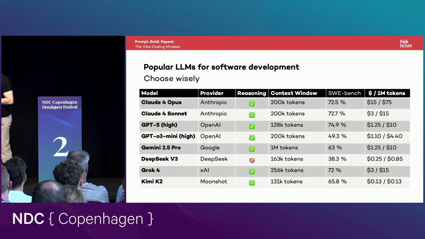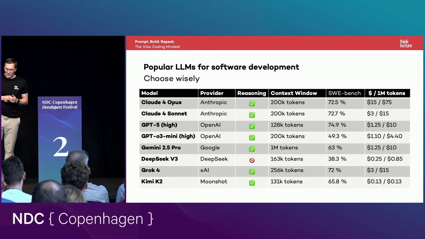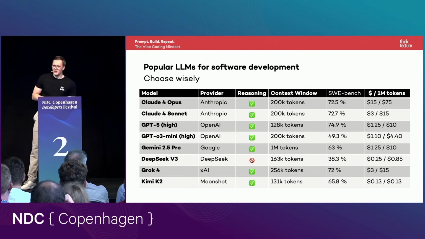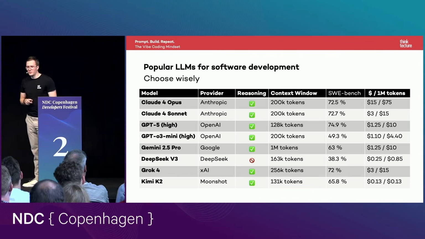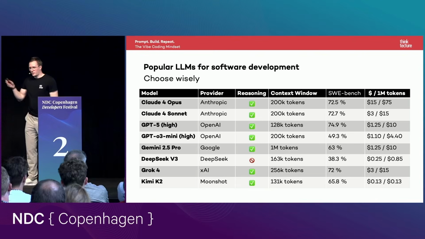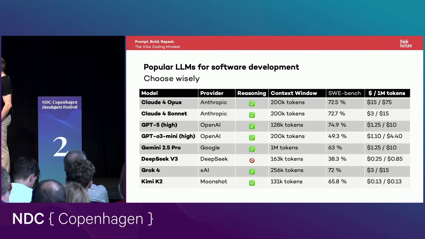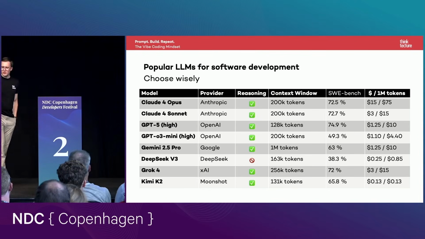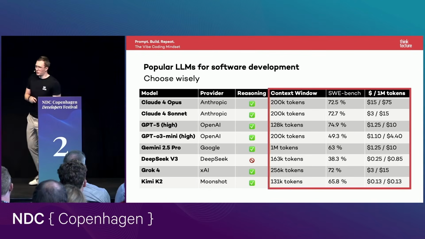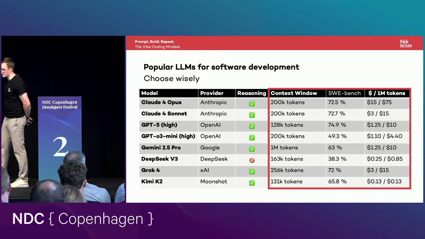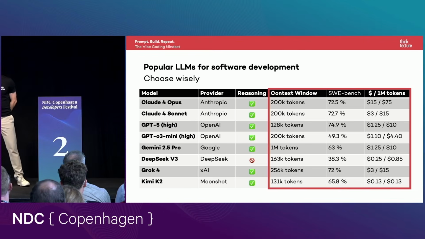And I created this table here. Of course, when you maybe watch the talk a few weeks later, maybe there are some other LLMs released that might be better. But we can see here on the left side the model name. The provider is not that important. We can see nearly all models are supporting reasoning these days. And then we can see the context window, SVE bench, and 1 million tokens columns. And these are the important columns. And the first column is the context window column. And why is this column important?